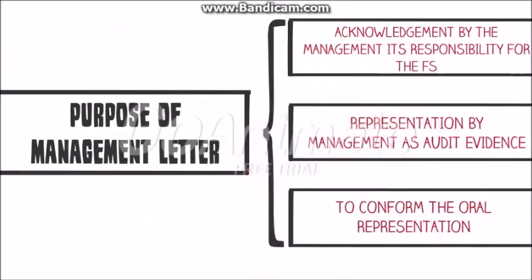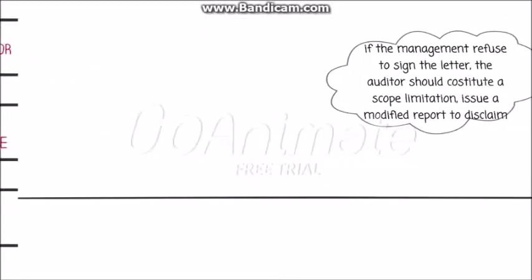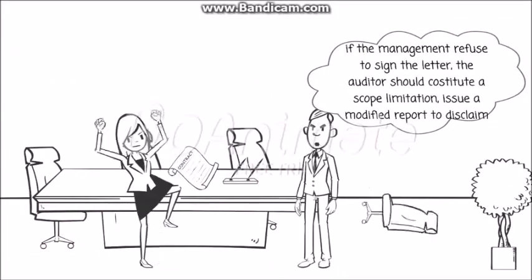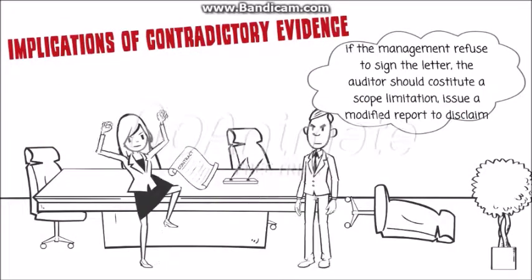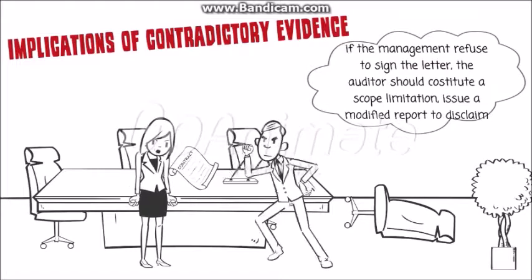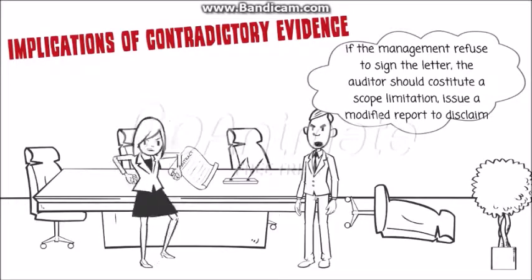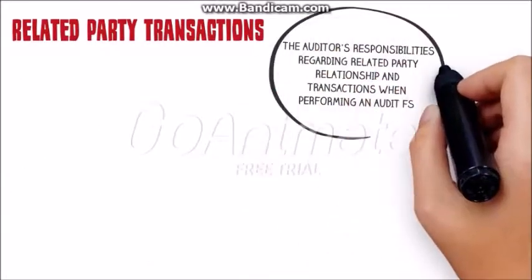The important purposes of the management letter: firstly, acknowledgement by the management of its responsibility for the financial statement. Next, representation by management as audit evidence. Lastly, to confirm the oral representation or document the oral representation. The implication of contradictory evidence: if management refuses to sign the letter, the auditor should treat it as a scope limitation and issue a modified report, a qualified or disclaimer of opinion, if material or pervasive.